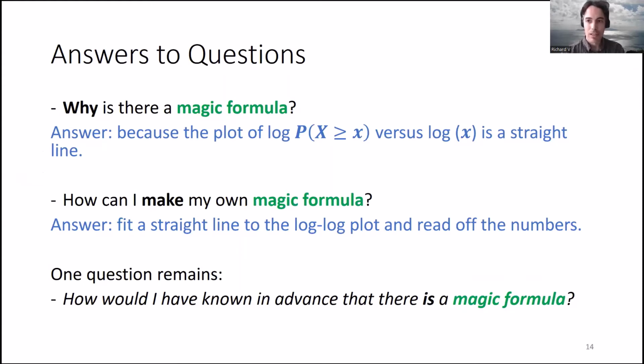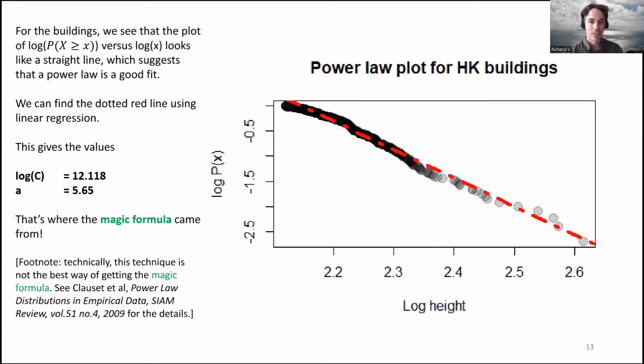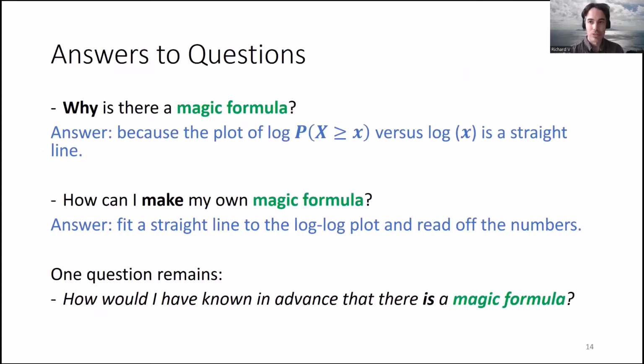But one question remains, which is, how would you choose your data set in the first place? How would you have known in advance that there was a magic formula? How would you have guessed that if you make this plot, then it's going to be a straight line? And that's what I want to talk about in the rest of this talk.